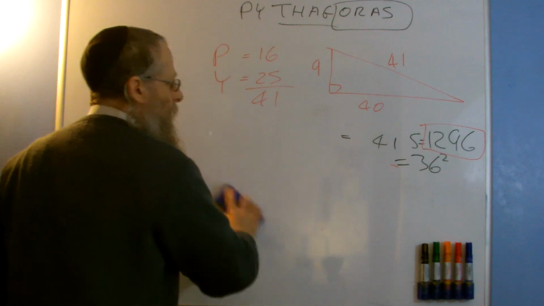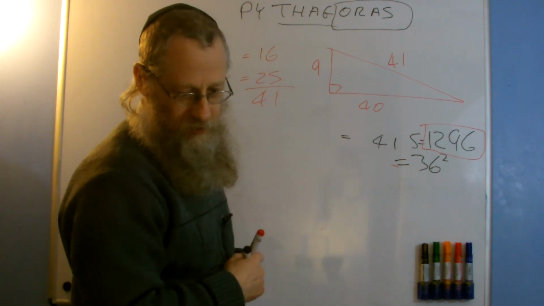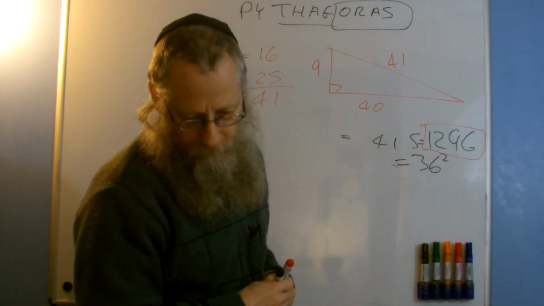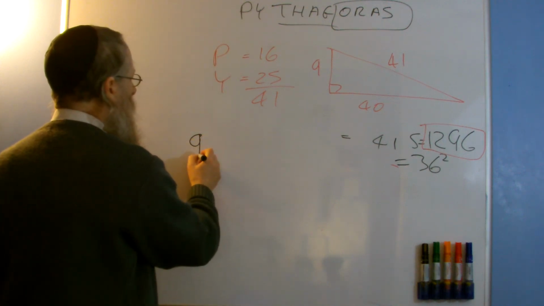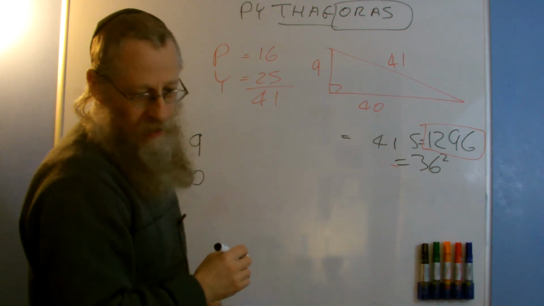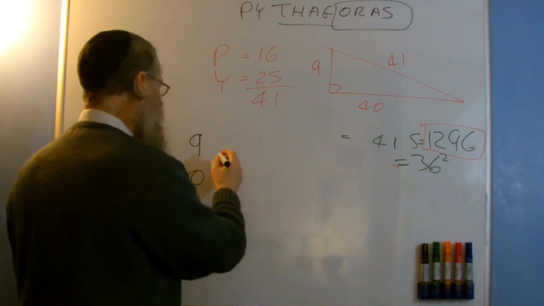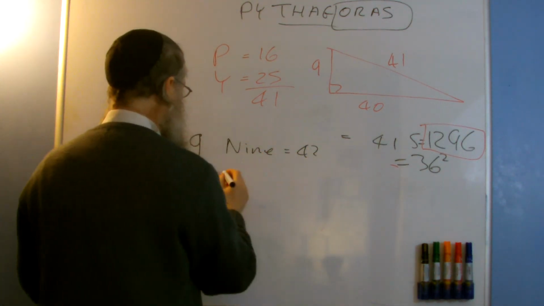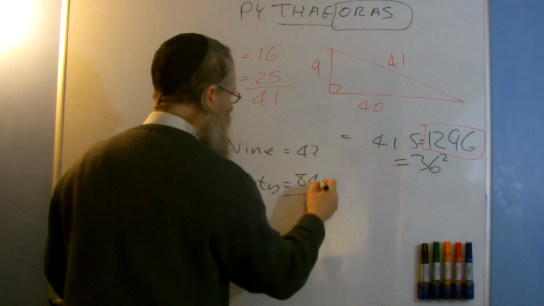Now, what I then did is I took the numbers 9, which is that one, and 40, and I wrote down what their placement value is. In other words, the word 9 equals 42, and the word 40 equals 84. Add those together.